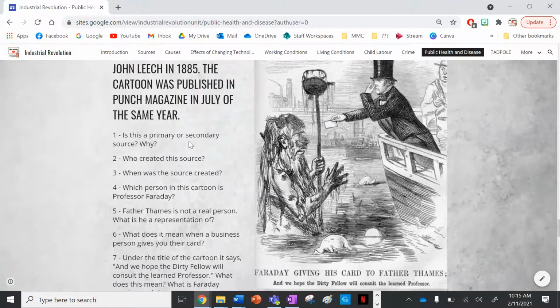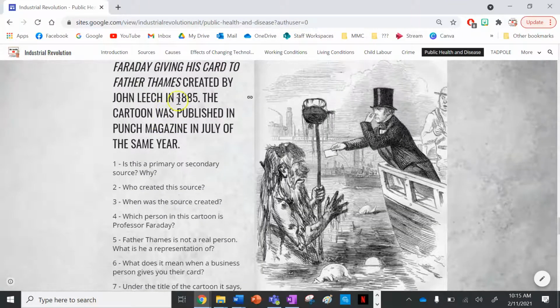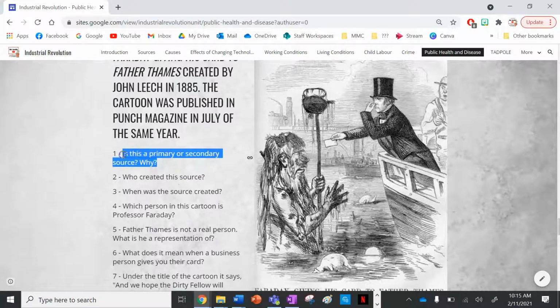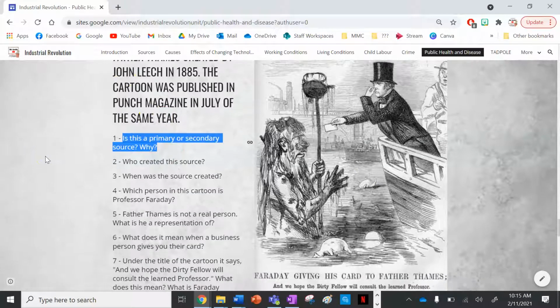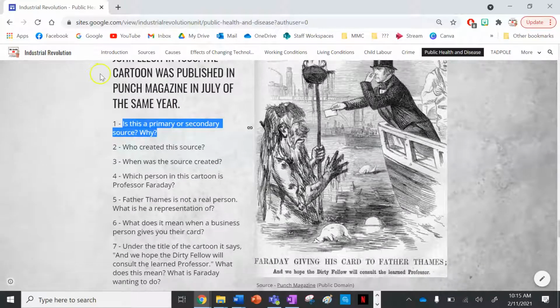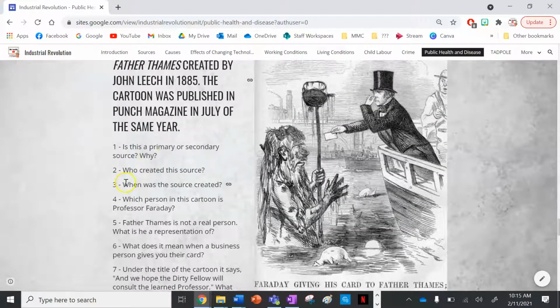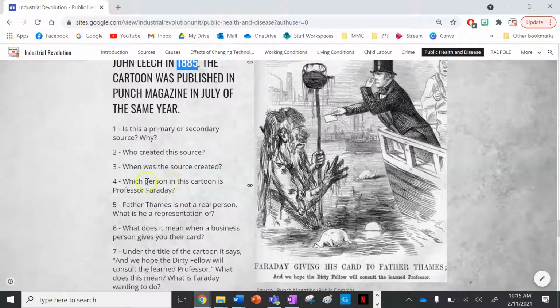So we've got another political cartoon here. Pay attention again to the year that this was made. So is this a primary or secondary source? Why? It is a primary source created by someone who was there during the time to see London in its filth. So it is a primary source. Who created the source is John Leach for number 2. Number 3, when was the source created, is 1885.